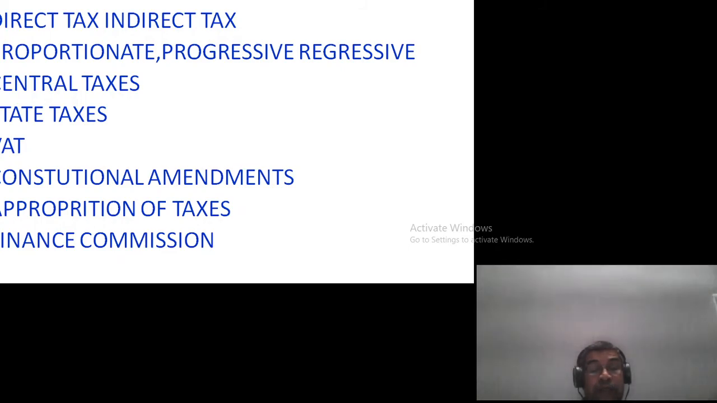And then in 2017 we started the GST regime. It required a constitutional amendment. Then the taxes have to be apportioned between the states, and for that the Finance Commission sometimes plays a major role.